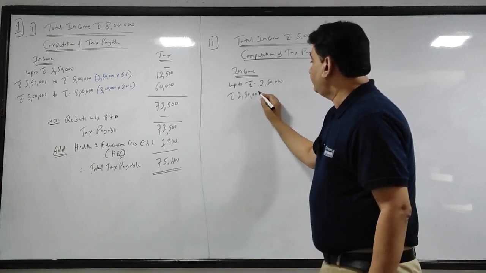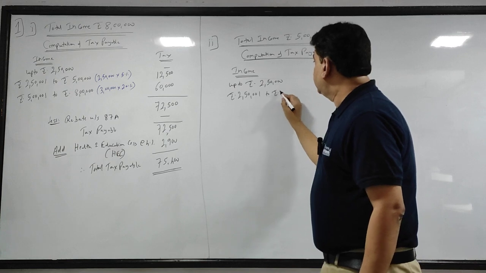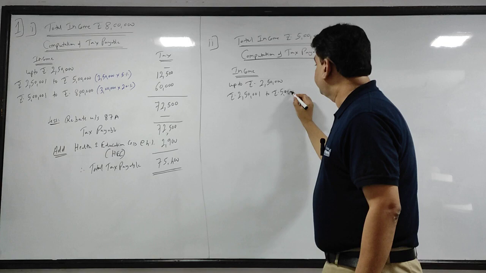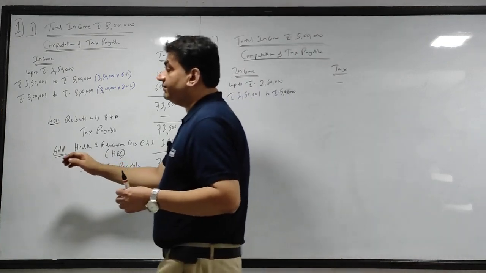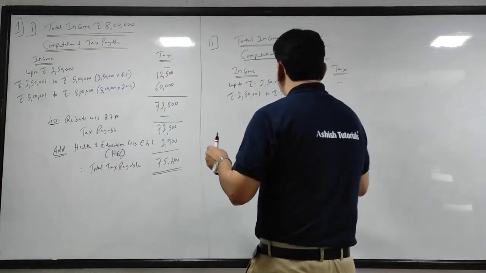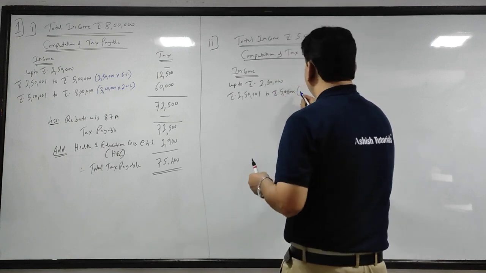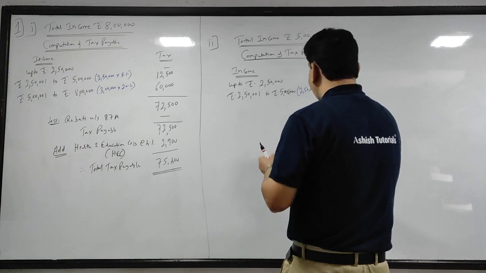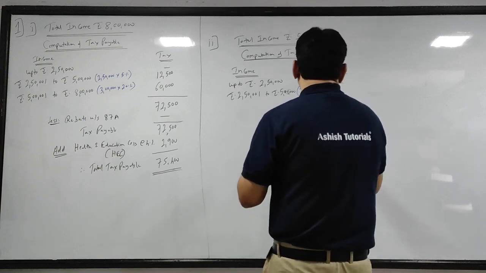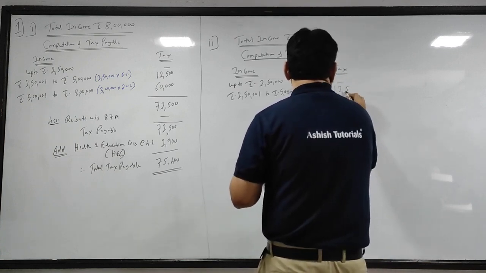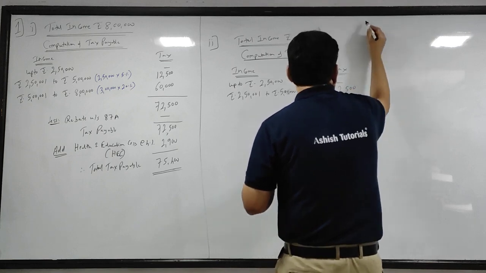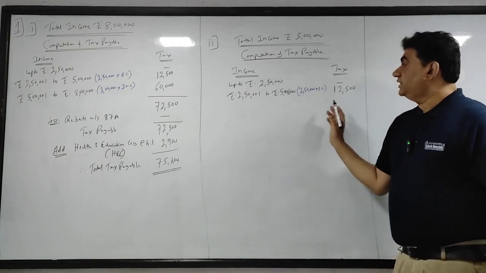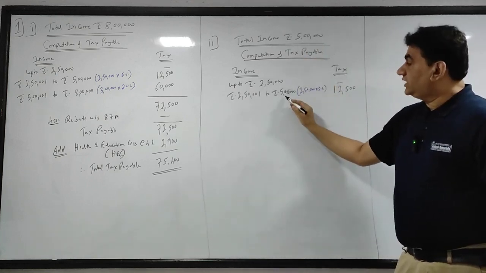Rupees 2,50,001 to 5 lakh. So in brackets the same calculation will come. This difference is 250, so 5% of 250 gives you 12,500. This is 5 lakh, so it will stop right here.